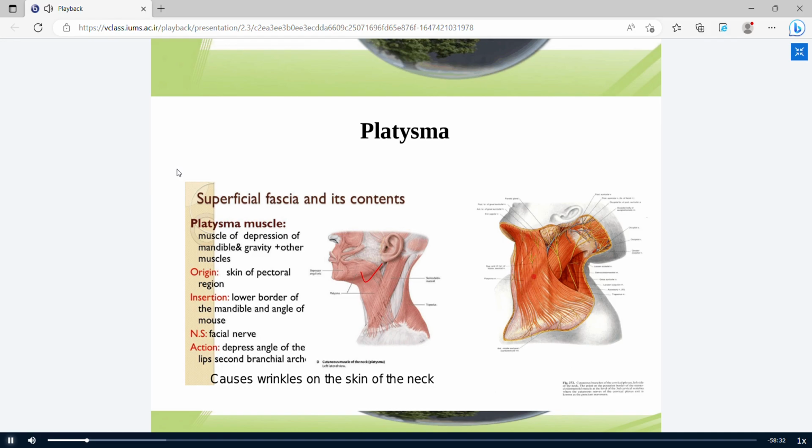The platysma muscle is innervated by the facial nerve. This is the motor innervation, and it is innervated by sensory nerves, for example, the supraclavicular nerves and transverse cervical nerves. These are branches of the cervical plexus. When the platysma contracts, it leads to wrinkles on the skin of the neck region.